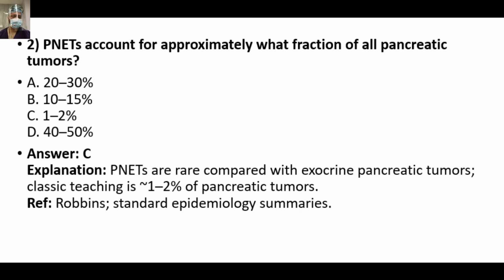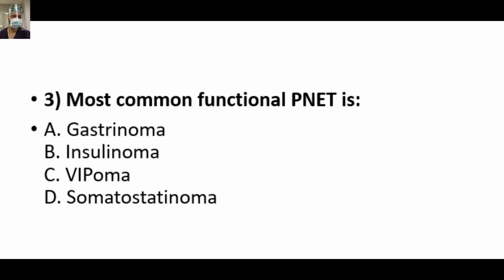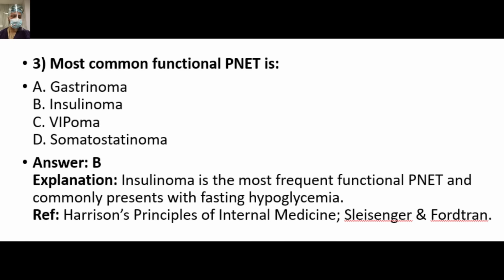Answer is C. PNETs are rare compared with the exocrine pancreatic tumors. Classical teaching is 1 to 2% of the pancreatic tumors are PNETs, the rest are PDAC. Most common functional PNET is, so answer is B. Insulinoma is the most frequent functional PNET and commonly presents with fasting hypoglycemia.